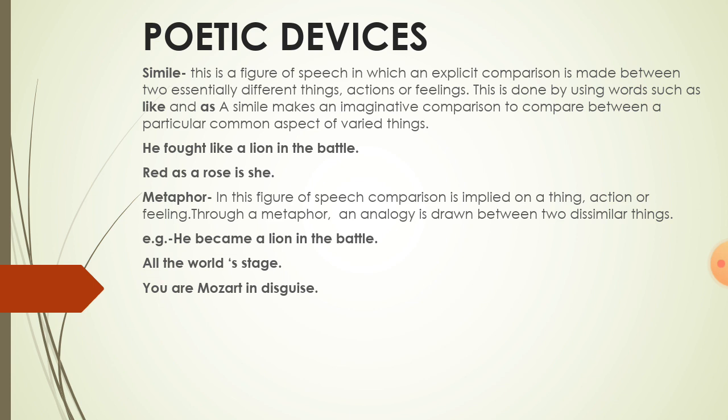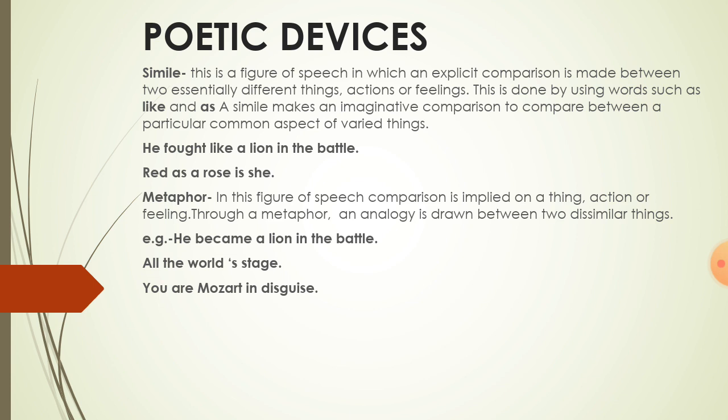Now let's move on to the next poetic device, that is metaphor. There is a very thin difference between a simile and metaphor. Metaphor means when the comparison is implied on a thing, action, or feeling. Through a metaphor, an analogy is drawn between two dissimilar things.